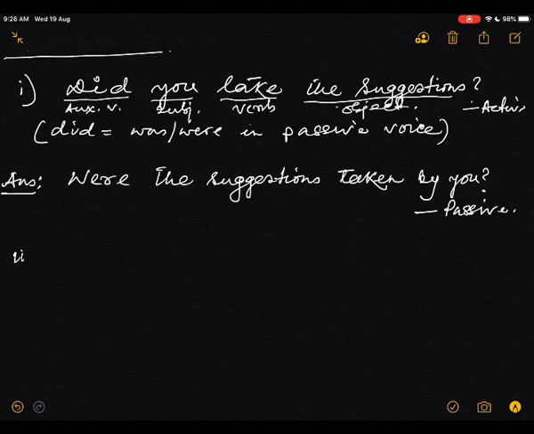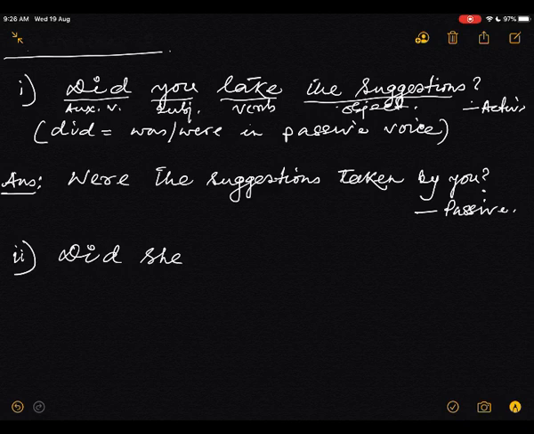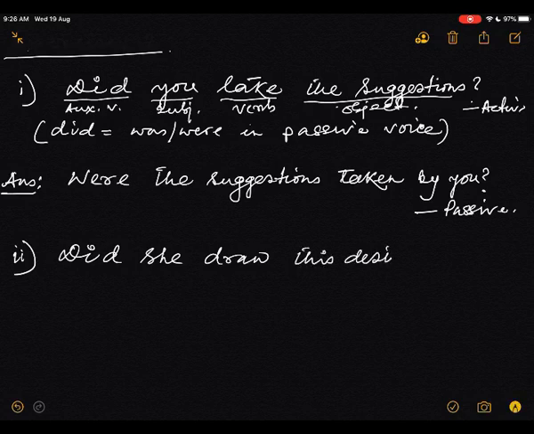Now go to question number 2. What is this question? Did she draw this design? Question mark. In the active voice, you know why?